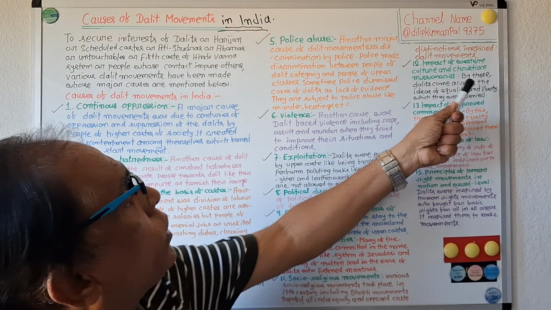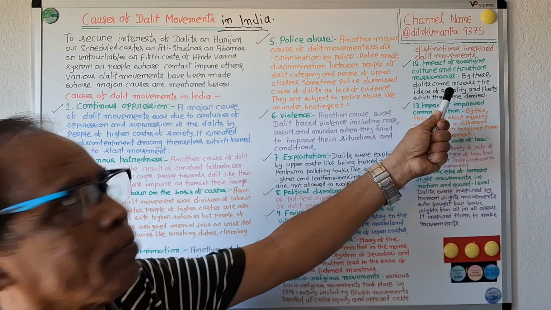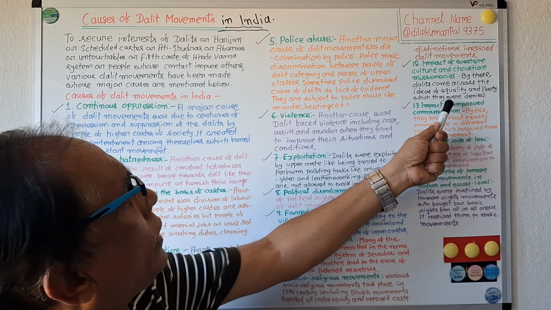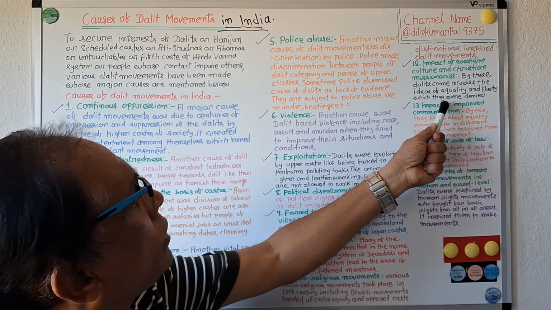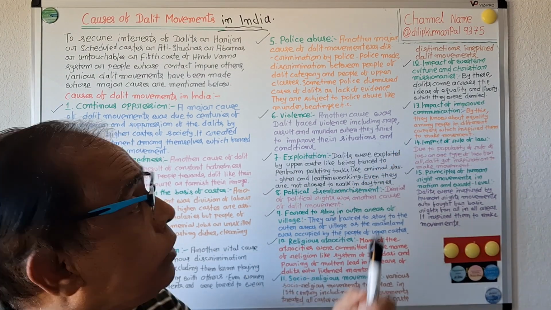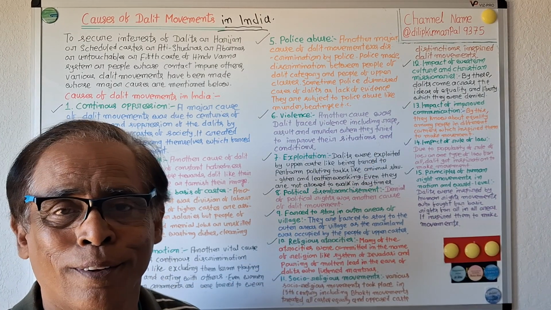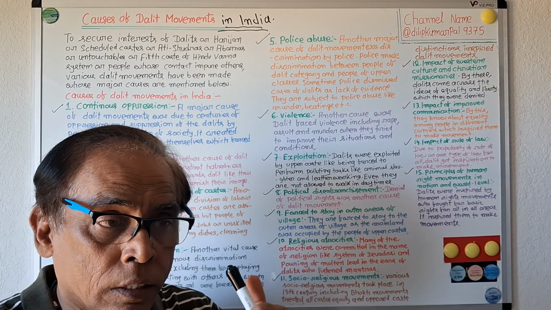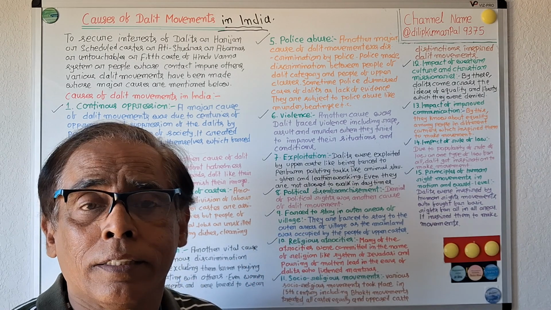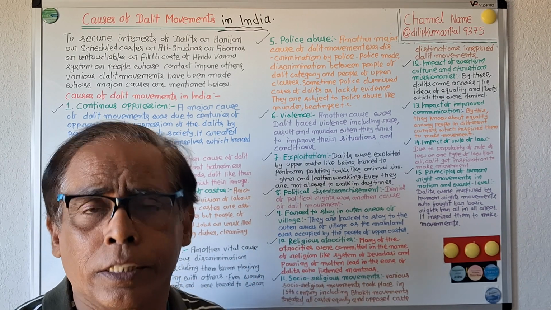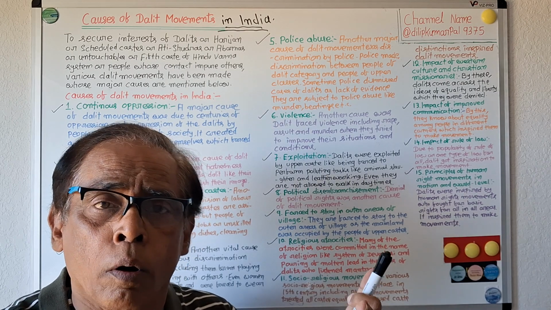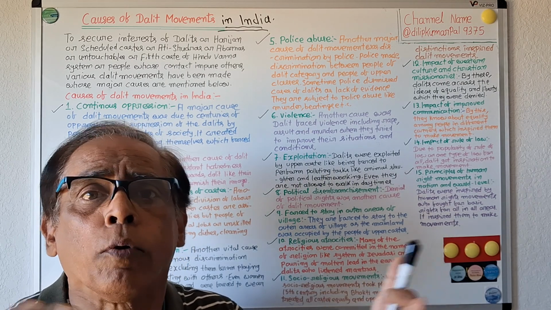12. Impact of Western culture and Christian missionaries. By this, Dalits came across the ideas of equality and liberty which they were denied. In Western countries, there are no caste distinctions. Christian missionaries also propagated the idea of equality.